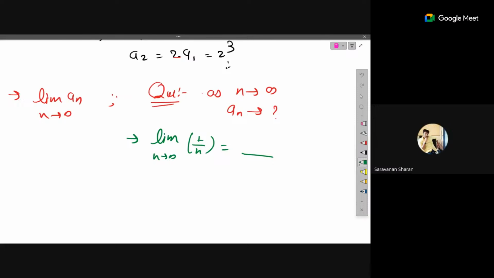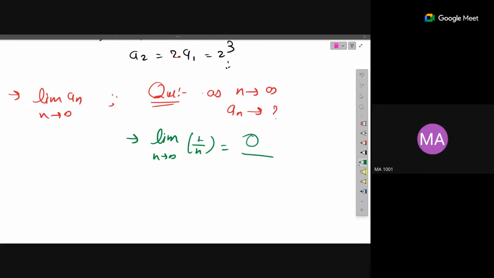Because as n goes to infinity, 1 by n goes to 0. Yeah, sorry for the interruption. Actually, I was talking about this thing only. That 1 over x does not belong to minus infinity to 0, right? Because the domain of f is from minus infinity to 0.